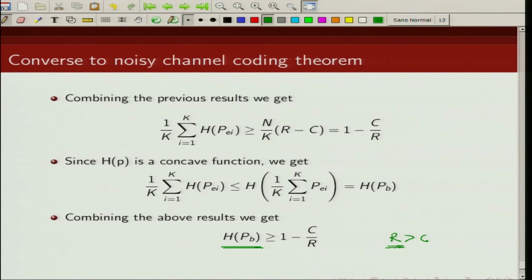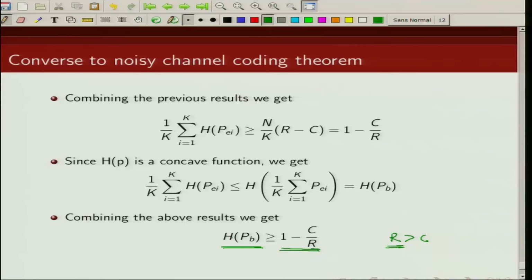So when R is greater than C, this is a non-zero quantity, so the probability of error cannot be 0. So if we try to transmit at a rate above capacity, our probability of error will be non-zero. So this proves the converse of the noisy channel coding theorem.